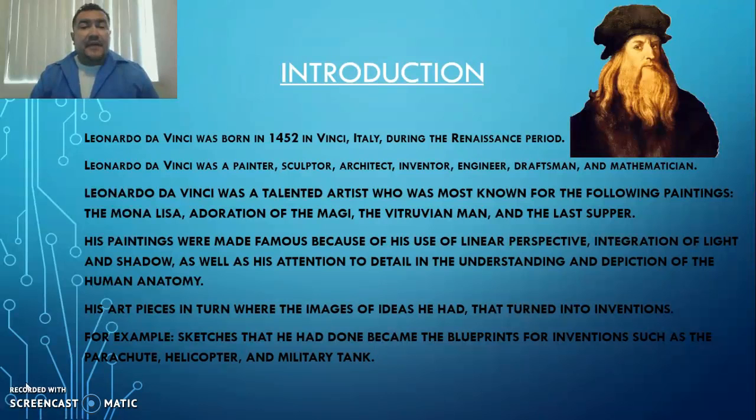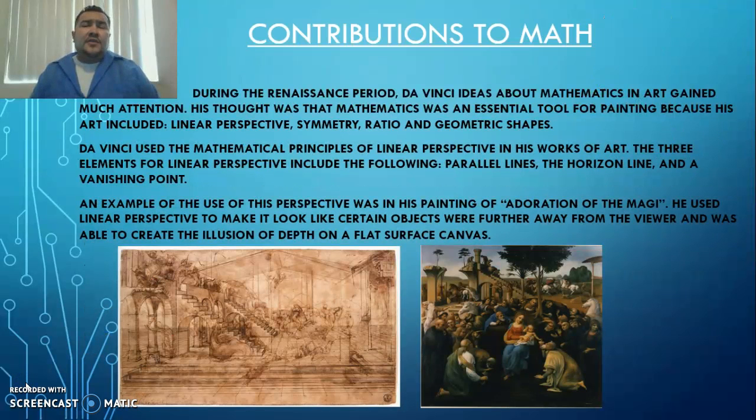His paintings were made famous because of his use of linear perspective, integrated with light and shadow, as well as his attention to detail in the understanding and depiction of the human anatomy. His art pieces, in turn, were the images of ideas he had that turned into inventions. For example, sketches that he had done became the blueprints for inventions such as the parachute, helicopter, and the military tank.